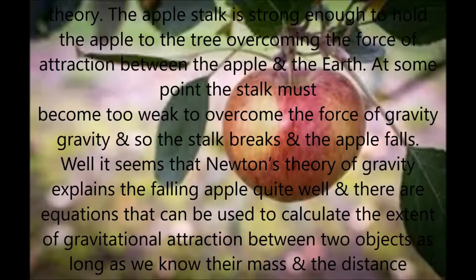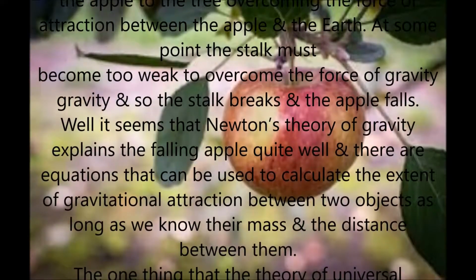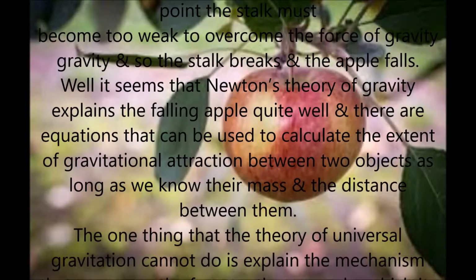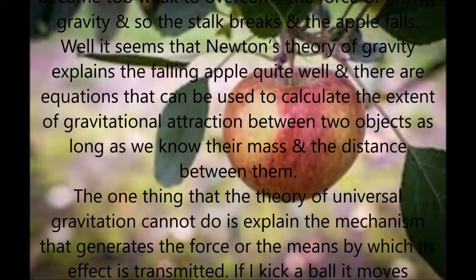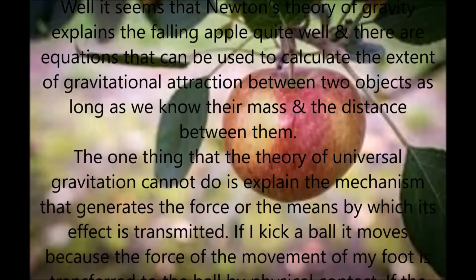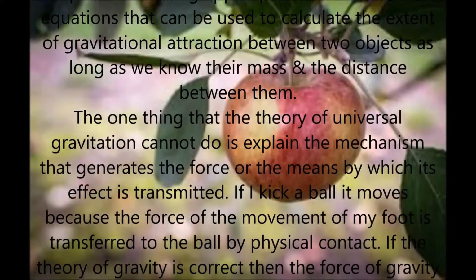Well, it seems that Newton's theory of gravity explains the falling apple quite well, and there are equations that can be used to calculate the extent of gravitational attraction between two objects, as long as we know their mass and the distance between them. One thing that the theory of universal gravitation cannot do is explain the mechanism that generates the force, or the means by which its effect is transmitted.